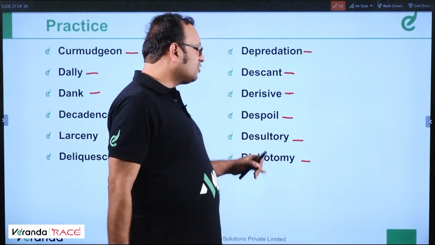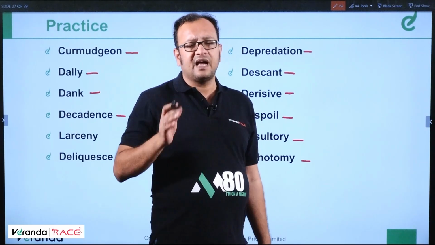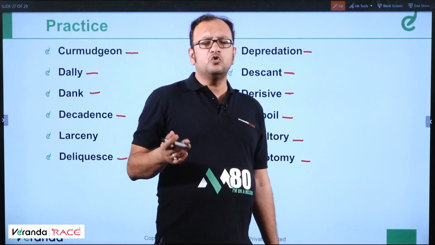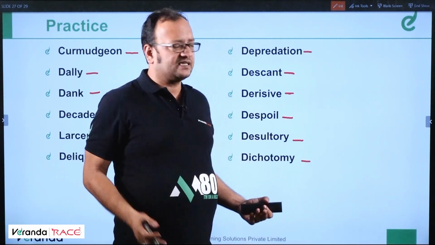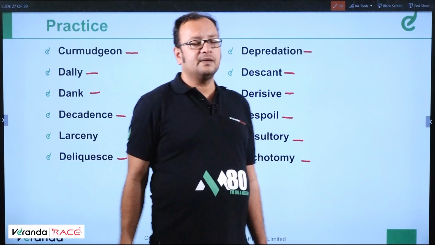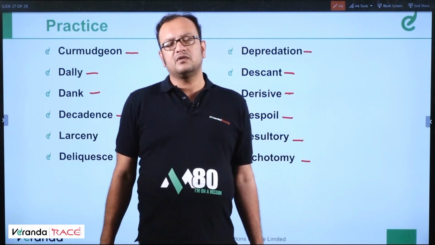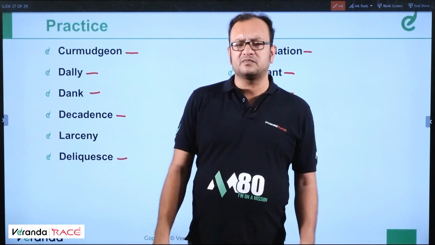And dichotomy means separate, means having different opinion from somebody. Two people may have dichotomies, means they have different opinions, they are separate. Okay, so dichotomy means separation from having a different opinion or separation from something.